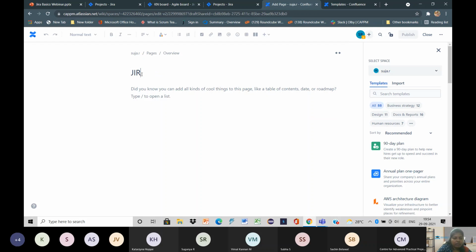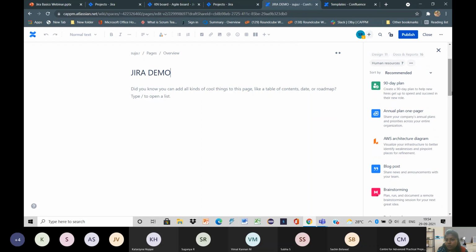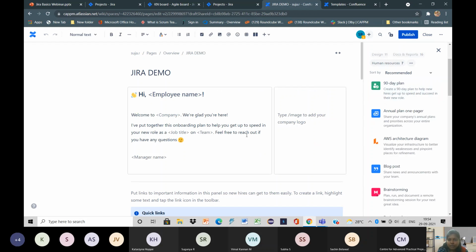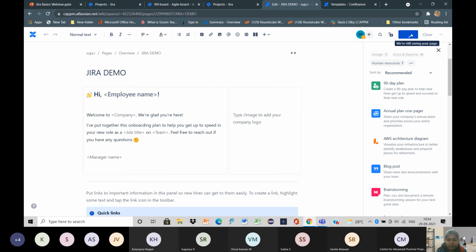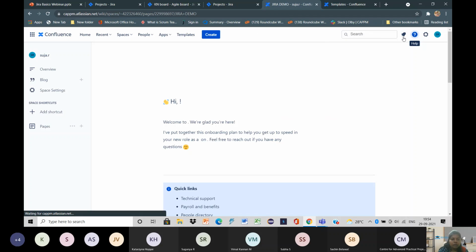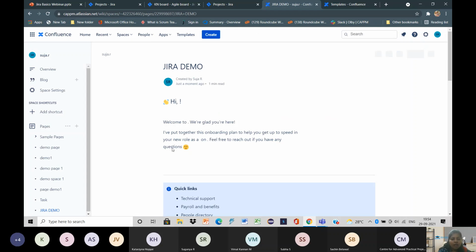I will give it as Jira. Then on the side you have several template options. You need to choose whatever template you want. I have chosen a template, and then you have to go for the publish option, which is found at the top. I'll click that. So this is how you create a page in Confluence.